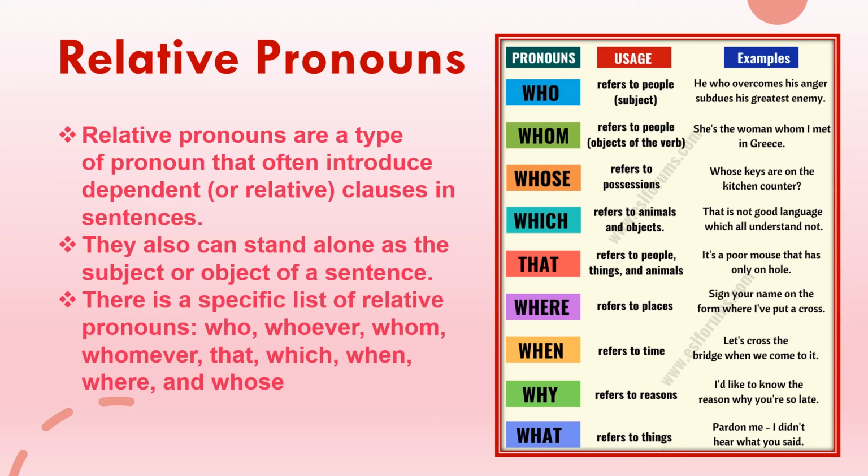Whose refers to possessions or things that we own. Whose keys are on the kitchen counter. Which refers to animals and objects. That is not good language which all do not understand. Which is used for language. That refers to people, things and animals, and it's used like this in a sentence. It's a poor mouse that has only one hole. Where refers to places. When refers to time. Why refers to reason. And what refers to thing.